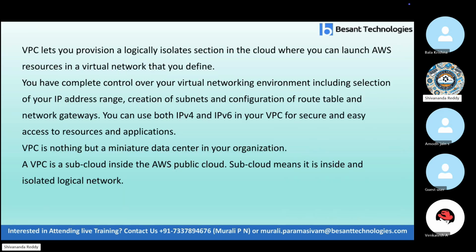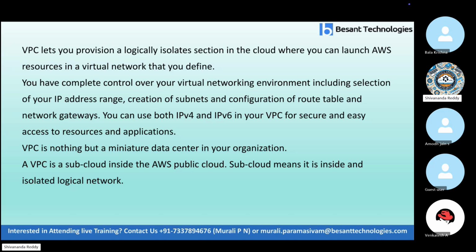Next, VPC lets you provision a logically isolated section in the cloud. Logical isolation is nothing but creating a separate section, separate infrastructure for your company, in the cloud where you can launch AWS resources in a virtual network that you define. Whatever network you create, in that network only we are going to create our infrastructure or AWS cloud resources. You have complete control over your virtual networking environment, including selection of your IP address range, creation of subnets, and configuration of route tables and networking gateways. You can use both IPv4 and IPv6 in your VPC for secure and easy access to resources and applications.